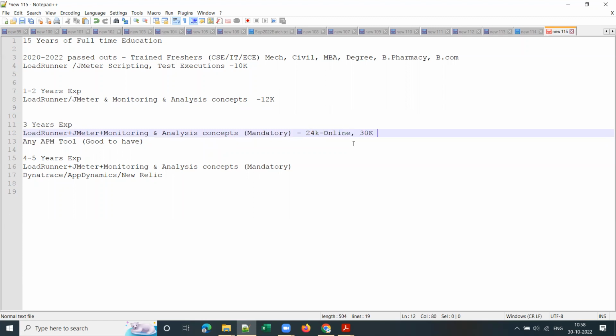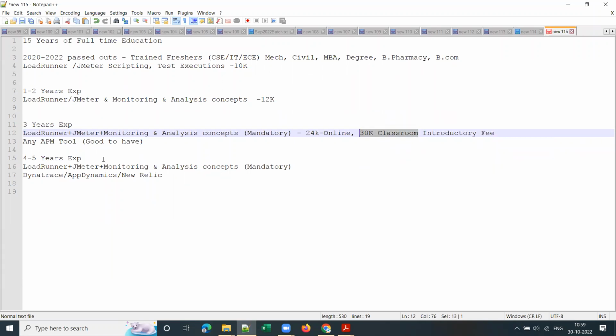Please note that in the 30K you pay for classroom, half of the fee goes to the institute. That is why the classroom training fee is slightly higher. And this is also an introductory offer only. From the next batch, it would be 40,000 for classroom training. Clear, guys? Classroom training will be 40,000 from the next batch, because a major percentage of the fees goes to the training institute.